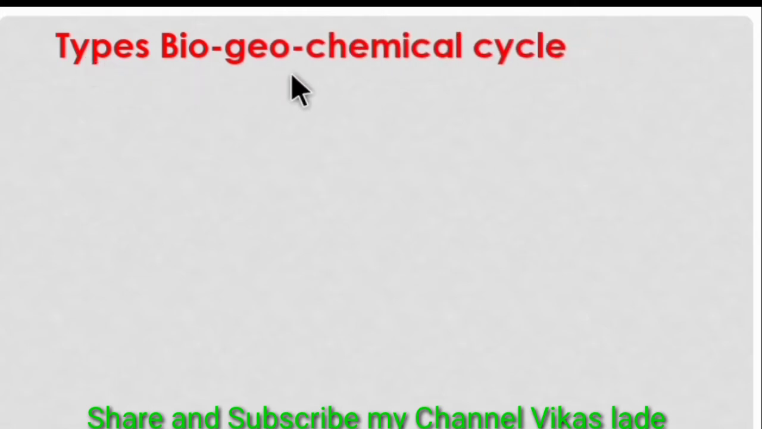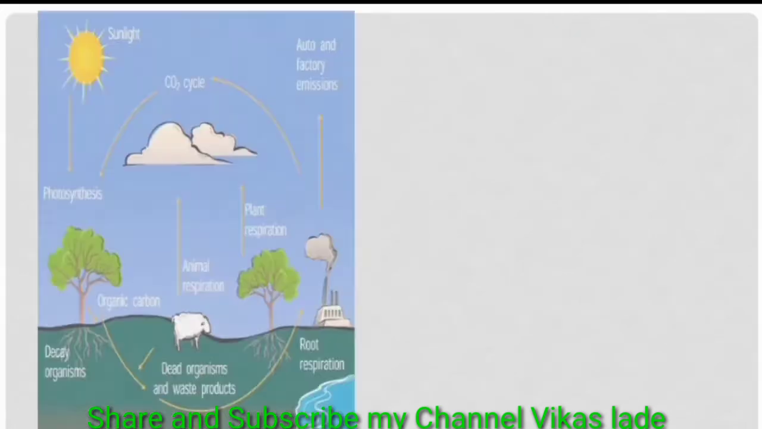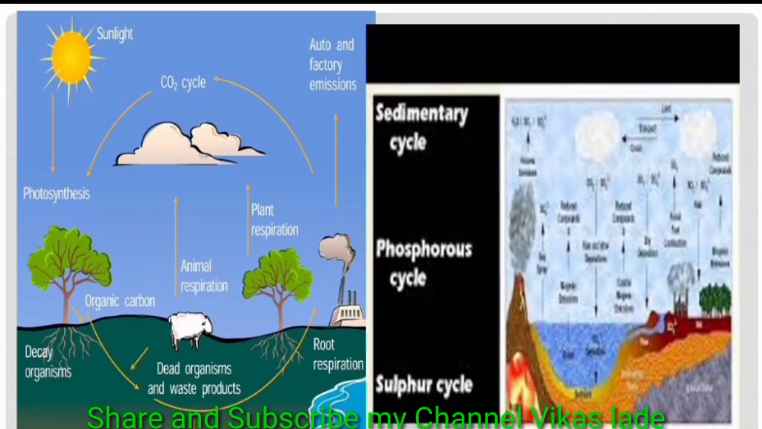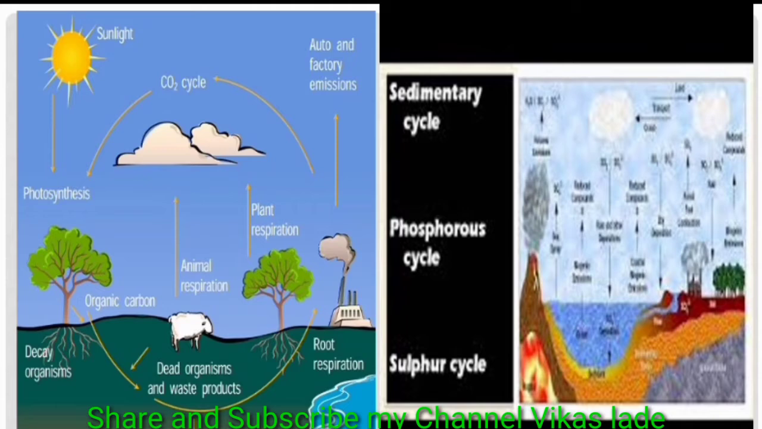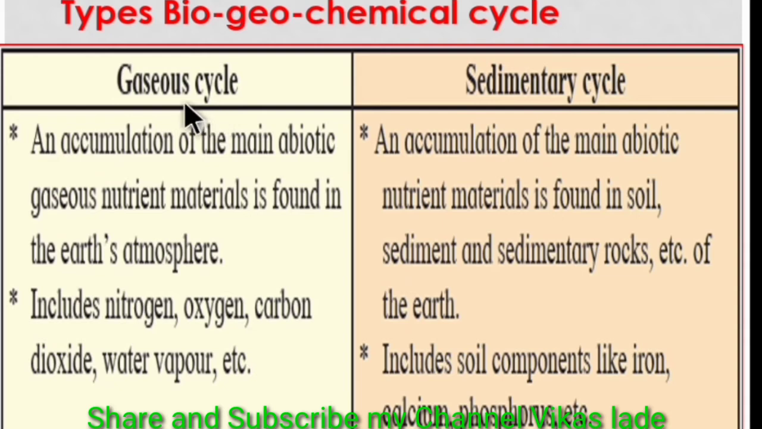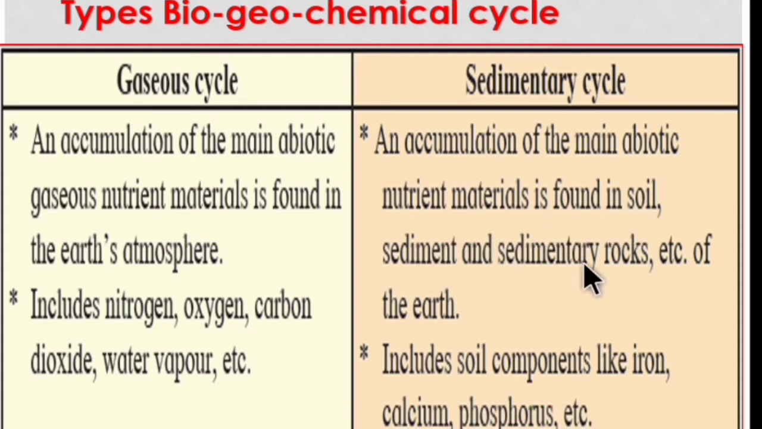Types of biogeochemical cycle. There are two types of biogeochemical cycle. First is the gaseous cycle as shown in the figure, and second is the sedimentary cycle as shown in the figure. Now let's learn the difference between the gaseous cycle and the sedimentary cycle. First, in the gaseous cycle, an accumulation of the main abiotic gaseous nutrient material is found in Earth's atmosphere. In the sedimentary cycle, an accumulation of the main abiotic nutrient material is found in soil, sediment and sedimentary rocks etc.